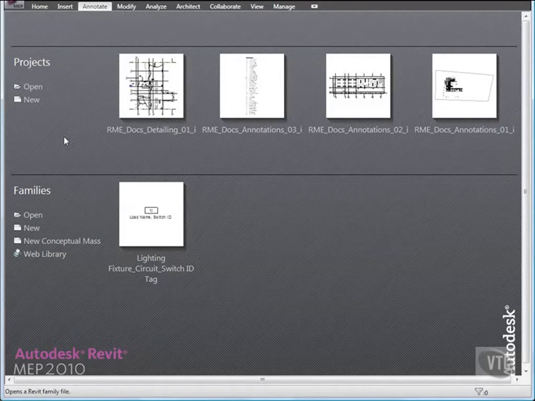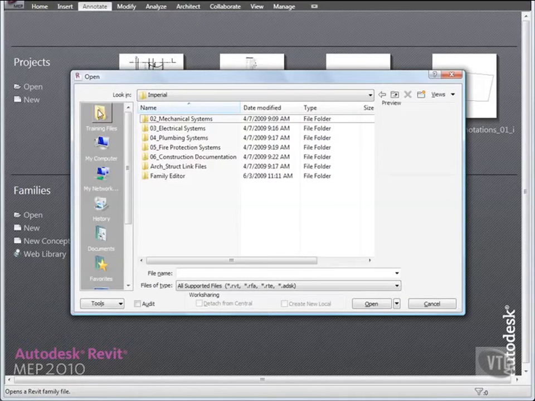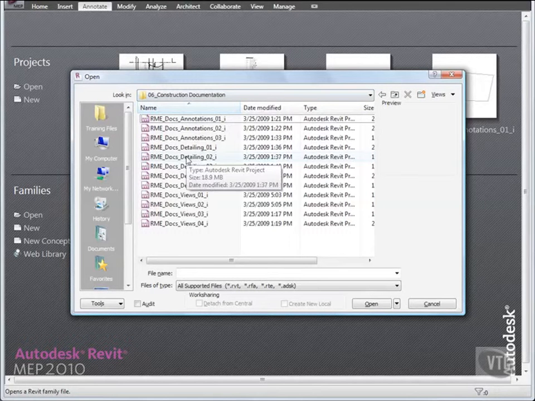In this lesson, you will use detail lines to create wiring for the one-line electrical riser diagram. You'll also create a detail group and annotate the diagram. Click the menu browser and select Open, and from the Training Files Imperial Construction Documentation folder, open the file RME Docs Detailing 02.